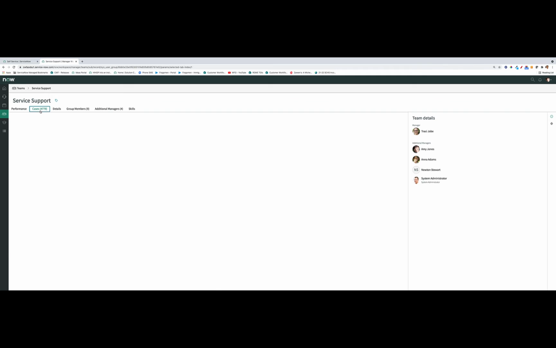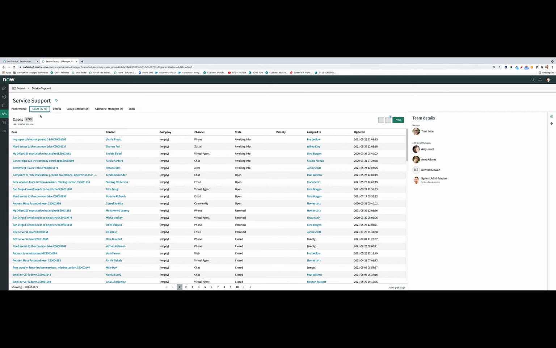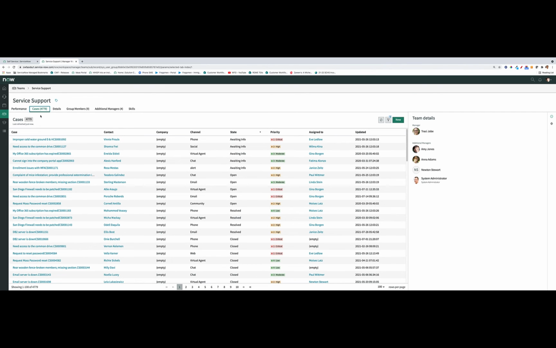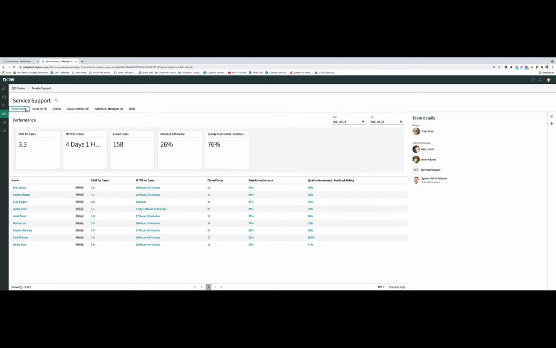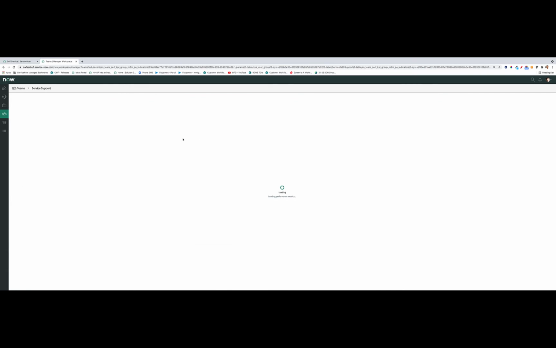Amy also has the ability to see the number of cases that this team is handling and the number of managers and what skills. She can go into the details here, and she can see details about the group, the manager, if there's a parent-child relationship, things of that nature. But what Amy is interested in is, let's say, the performance of this team. Now, what she can do is she can drill into something like the schedule adherence.